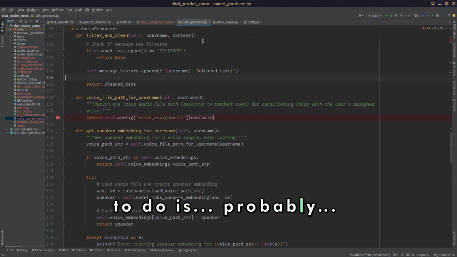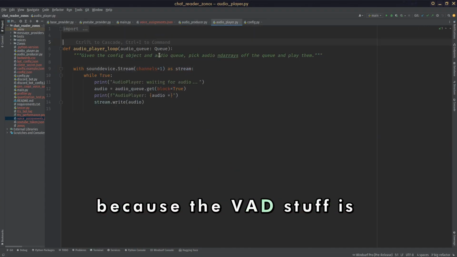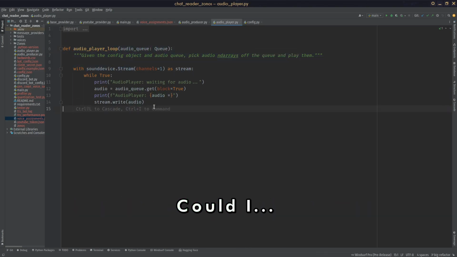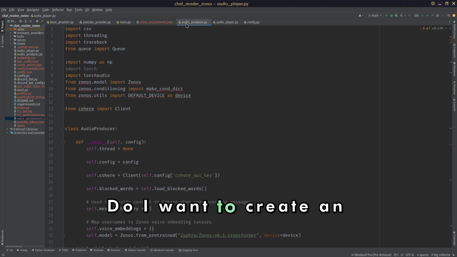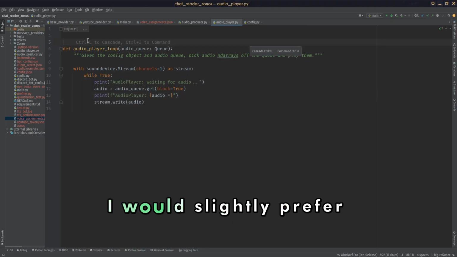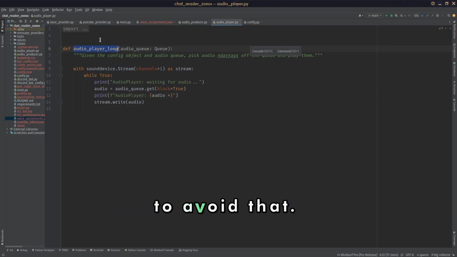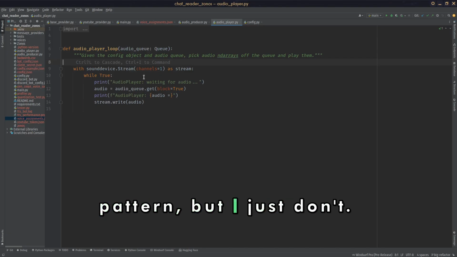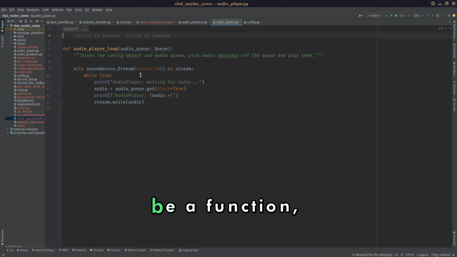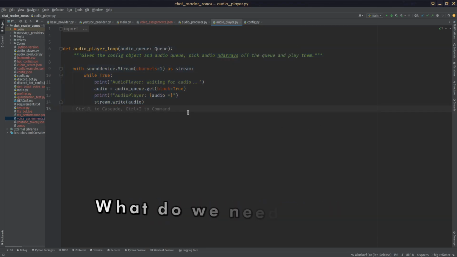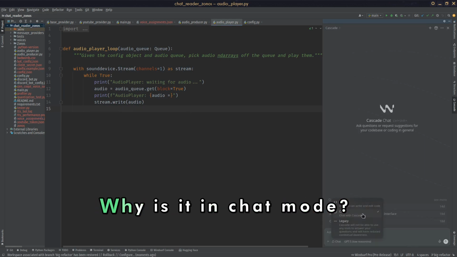is probably, because the VAD stuff is going to fall under the heading of the audio player, do I want to create an audio player object, singleton? I would slightly prefer to avoid that. There's nothing wrong with the singleton pattern, but I would prefer it to just be a function, but if it can't be, then it can't be. But we need, so what do we need?